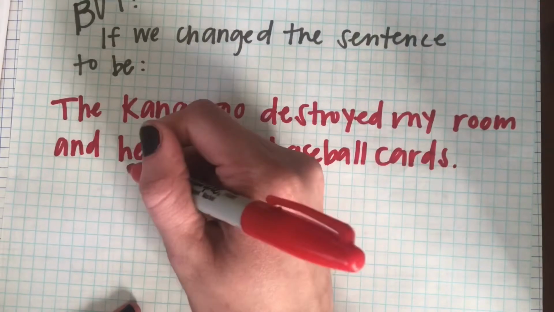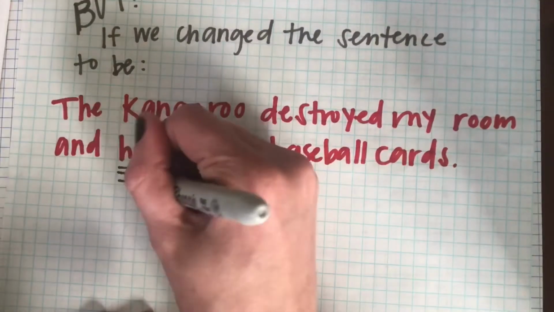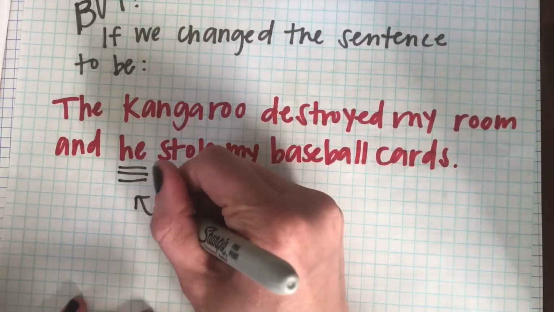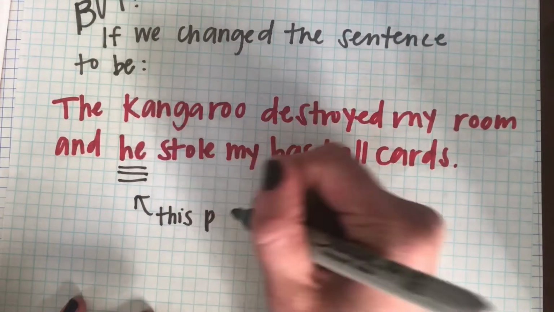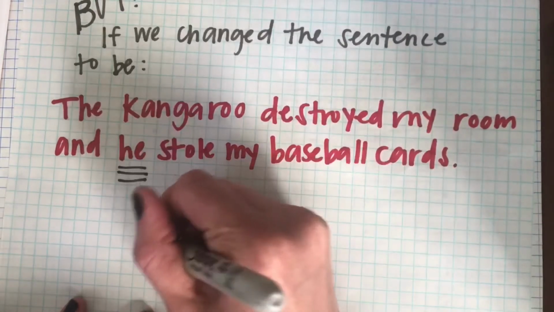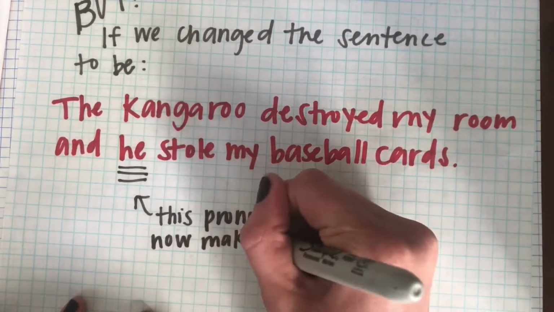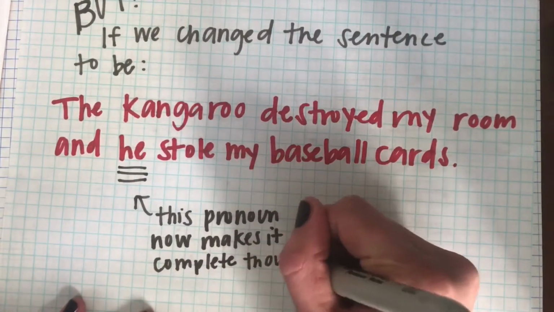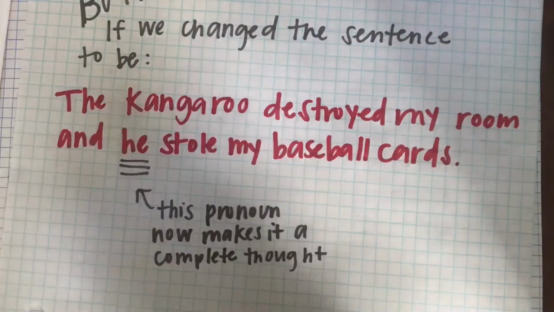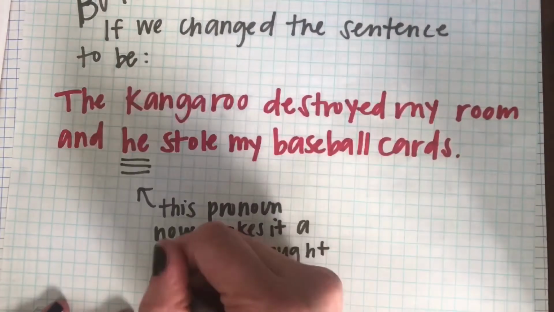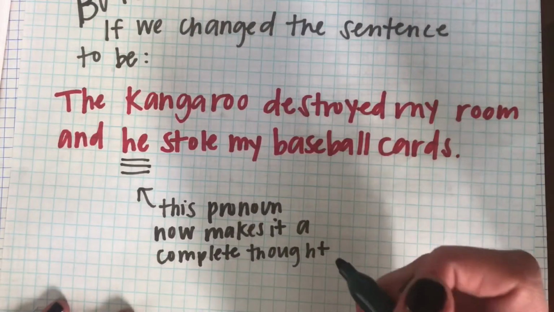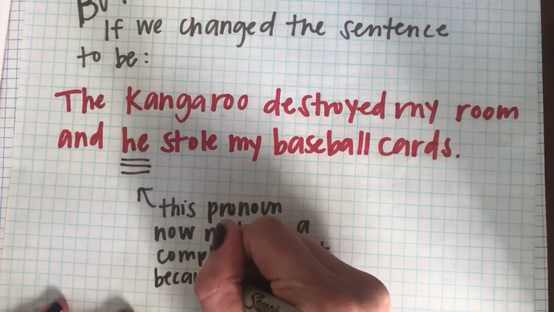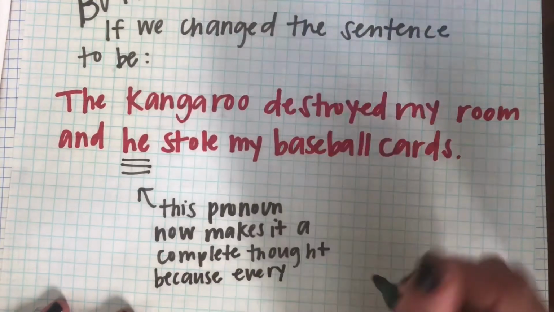So there, because both of our clauses have a subject and a predicate, because the pronoun we added now makes it a complete thought, we can add a comma in there. You see how that works? You see the difference? Commas are necessary when they combine two complete thoughts with the coordinating conjunction.